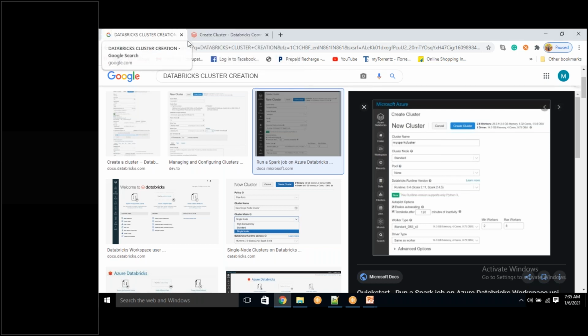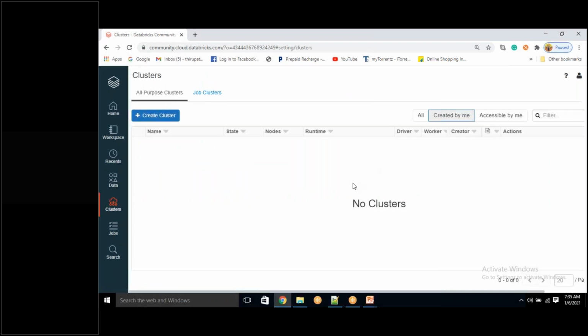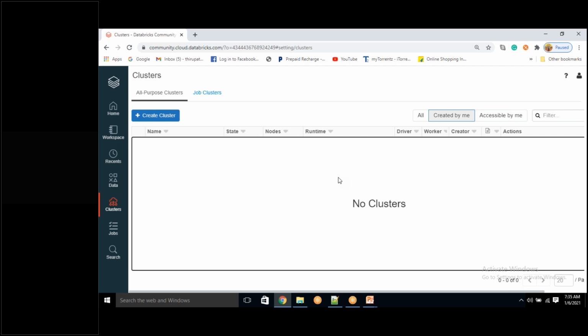So what I was saying, Malaya, that means if my job takes 20 minutes overall without the pool, right? And if I select pool option, so my job will take maybe only 10 minutes, right? Because I have a pool. So if you give the example, but reality, it will not take minutes. It will just take 1 or 2 minutes if you use pool. If you're not using pool, it will take 5 to 6 minutes.